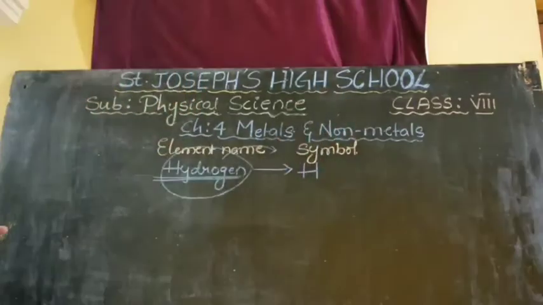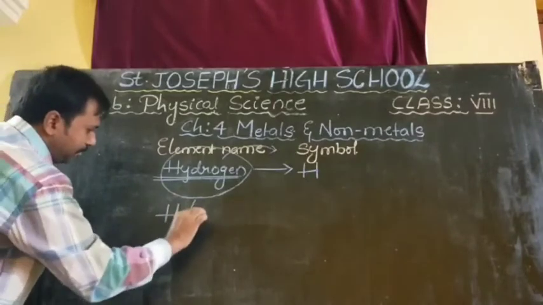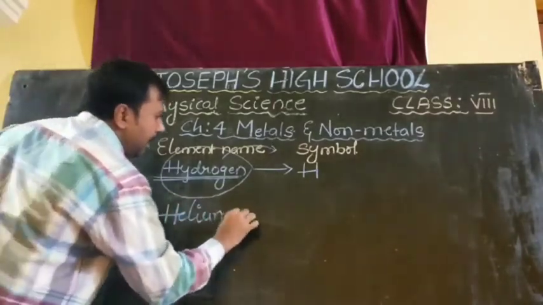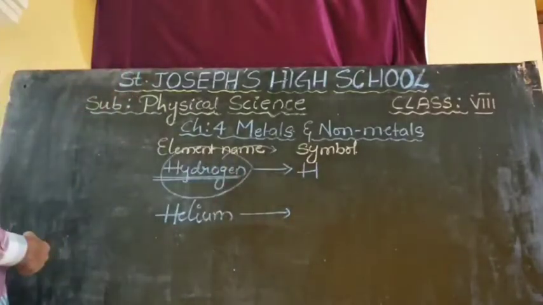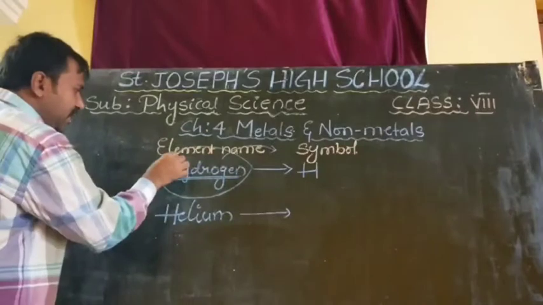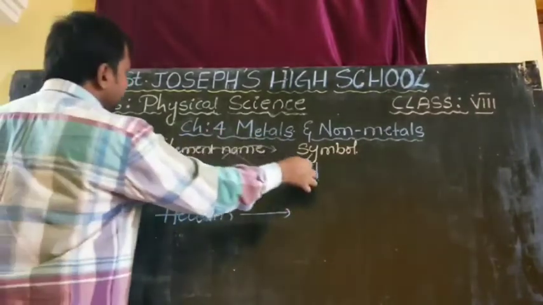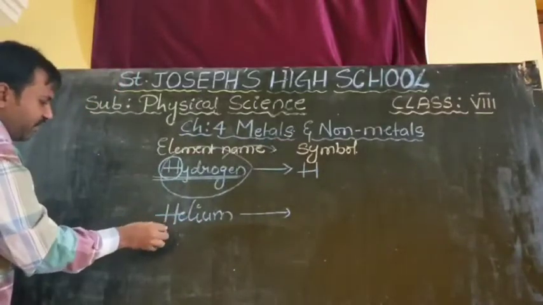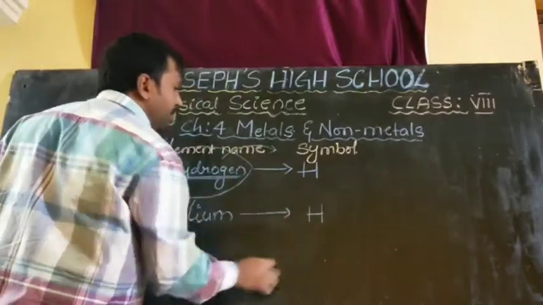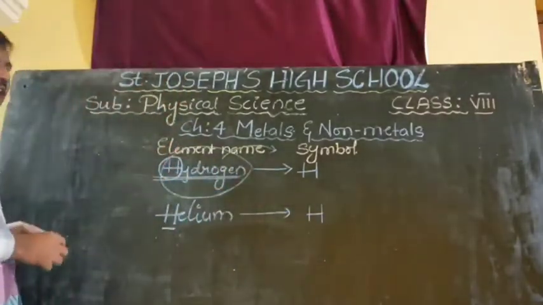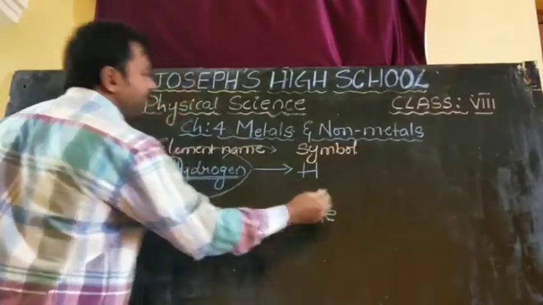This we will call as symbol. One more example we will take. One more element, helium. Observe carefully. Sir, why have you written H, sir? To remember the hydrogen name, the first letter of an element is noted as a symbol. So here also, if we note the first letter as a symbol, what do you have to write once again? H only. But H is already used for hydrogen. That's why we are taking the first two letters, He.